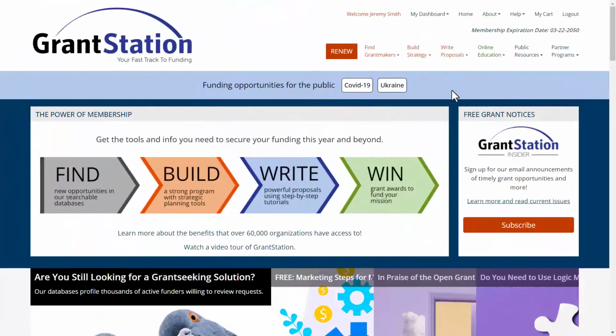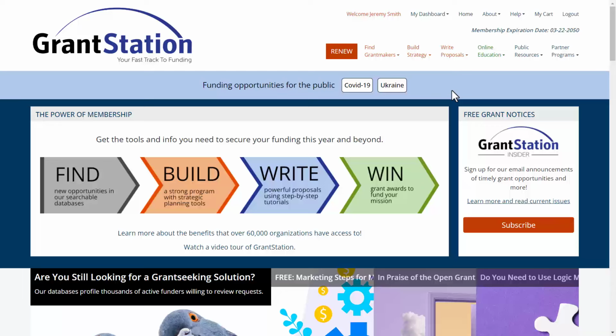Today I'm going to demonstrate how to use our U.S. charitable database to search for funding opportunities for a faith-based organization developing a mental health peer support program. But before I begin, I want to address a couple of points that can make searching for funds with a religious component a little confusing.